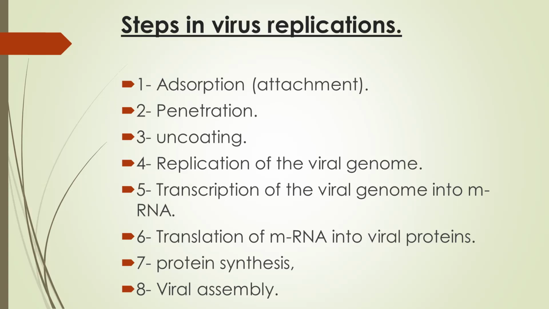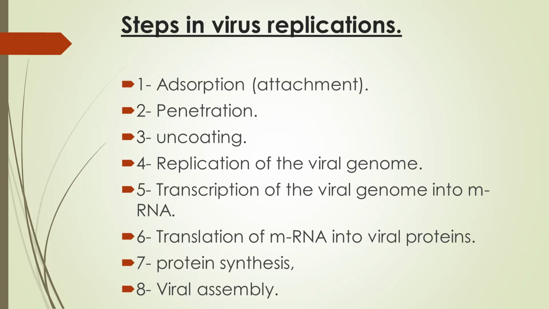The DNA genetic material of the viruses is directly transcribed into messenger RNA with the help of viral enzymes. On the other hand, the RNA genetic material is first transcribed into DNA, and then this DNA is transcribed into messenger RNA.